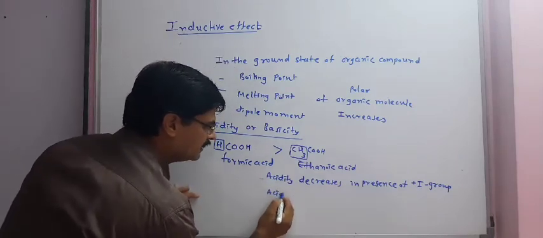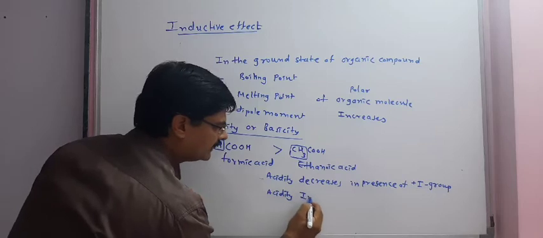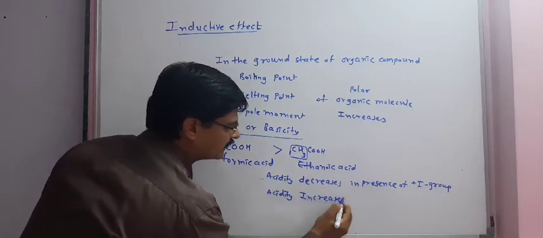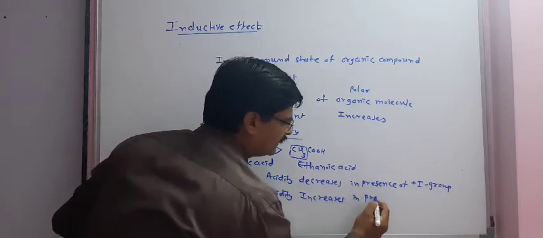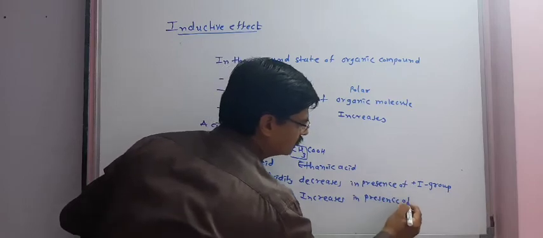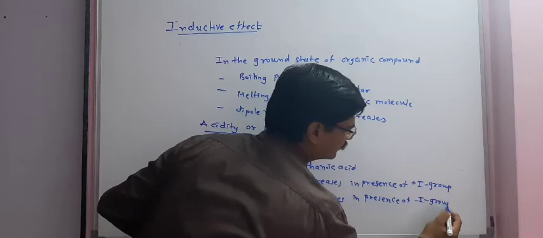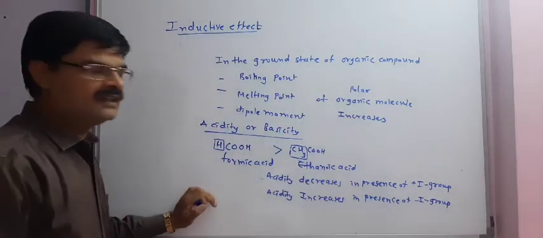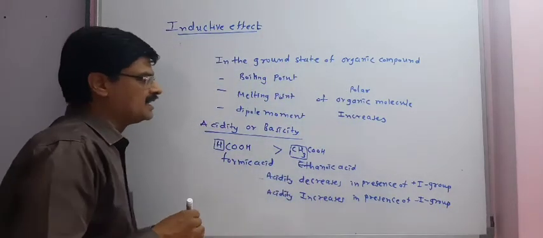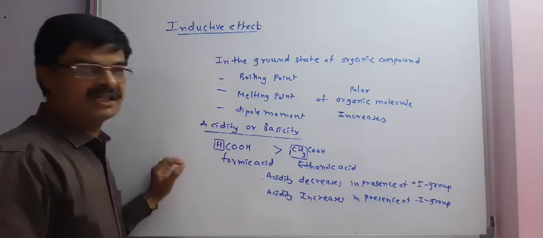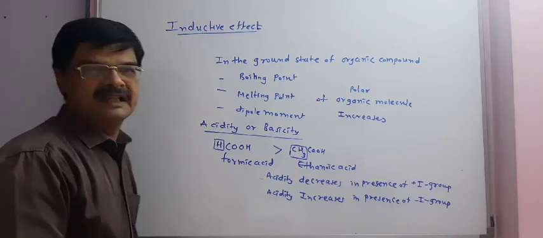Same way we can write that acidity increases in presence of minus I group. One more example we can study by which we can understand how knowledge of inductive effect is useful to understand acidity.